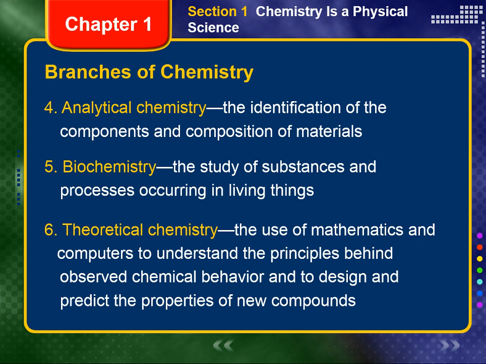5. Biochemistry, the study of substances and processes occurring in living things. 6. Theoretical chemistry, the use of mathematics and computers to understand the principles behind observed chemical behavior and to design and predict the properties of new compounds.